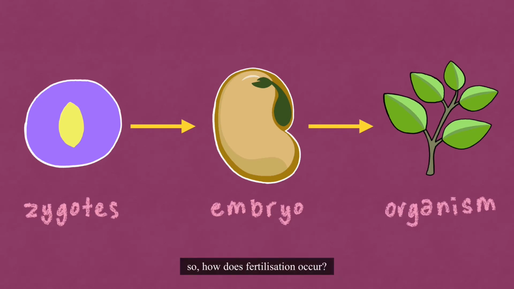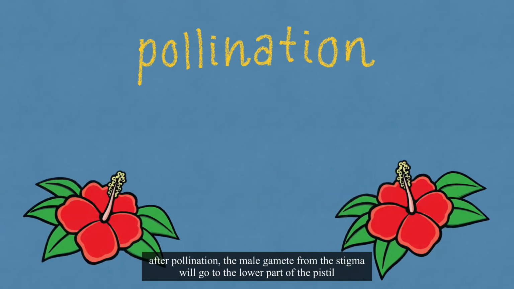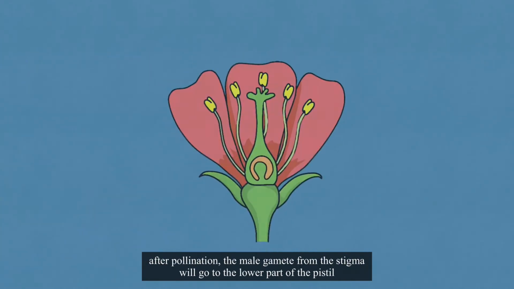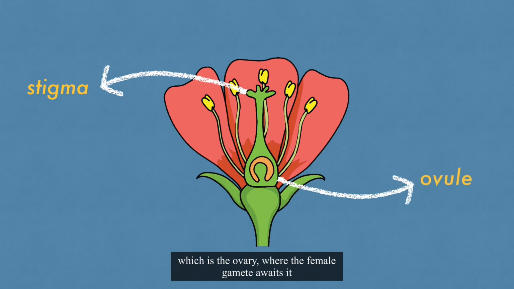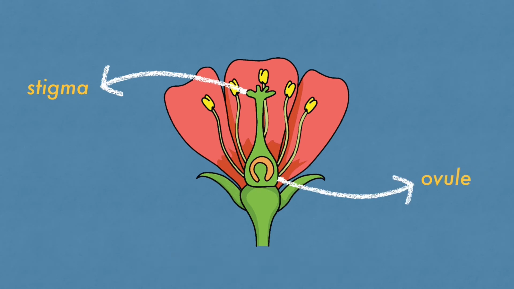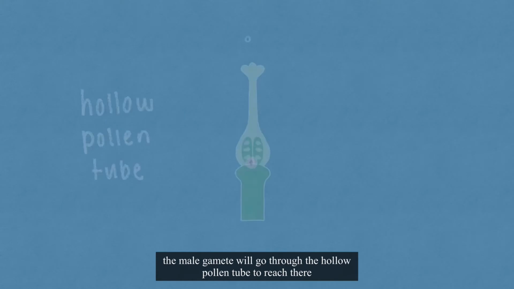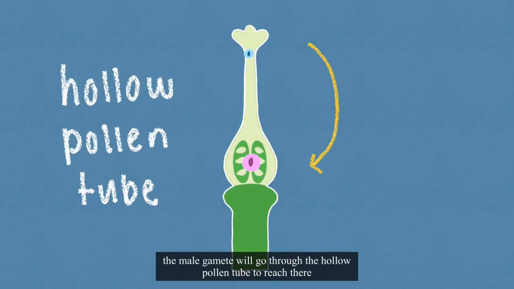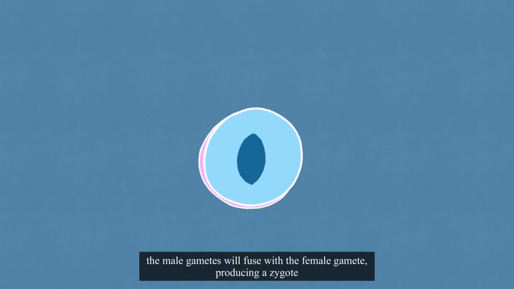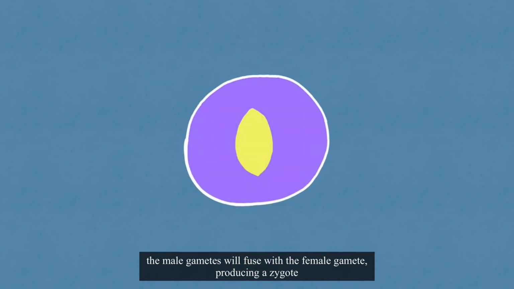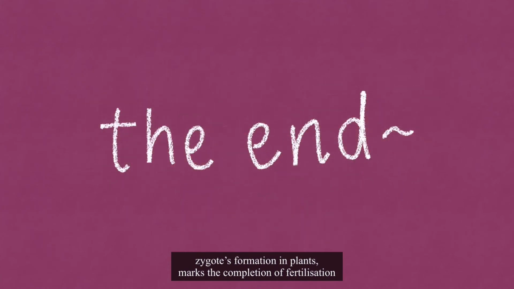So, how does fertilization occur? After pollination, the male gamete from the stigma will go to the lower part of the pistil, which is the ovary, where the female gamete awaits it. The male gamete will go through the hollow pollen tube to reach there. After safely taken to the ovary, the male gamete will fuse with the female gamete, producing a zygote. Zygote formation in plants marks the completion of fertilization.